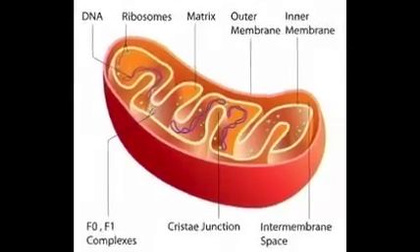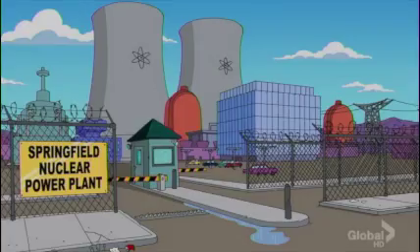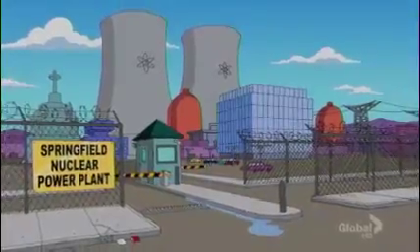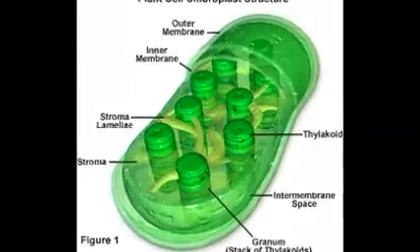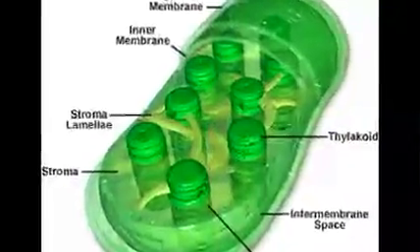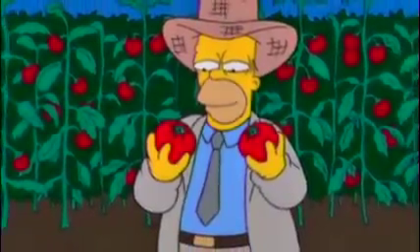The mitochondria is the power plant of the cell because it performs cellular respiration to get ATP and supply the cell with energy. The power plant of the city is like the mitochondria because it supplies the city with energy for electricity. The chloroplasts are like farms. The chloroplasts in a plant cell perform photosynthesis, which uses energy from the sun to store as food. Farms grow food for the city and send them to grocery stores to be sold.